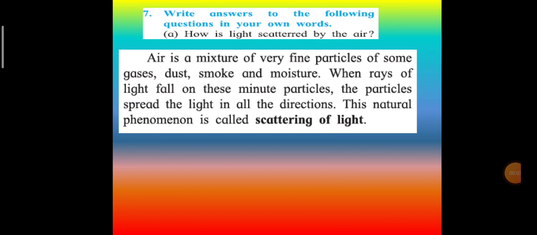Write answers to the following questions in your own words. How is light scattered by the air? Air is a mixture of very fine particles of some gases, dust, smoke, and moisture. Just now we have seen it is a homogeneous mixture. So, when rays of light fall on these minute particles, they spread the light in all directions. This natural phenomenon is called scattering of light.